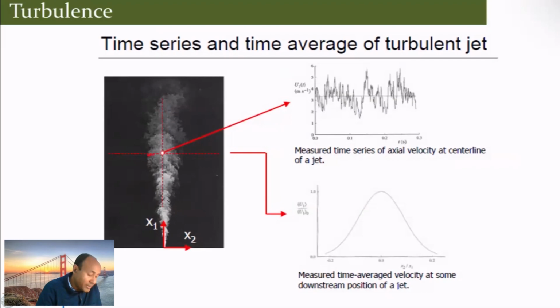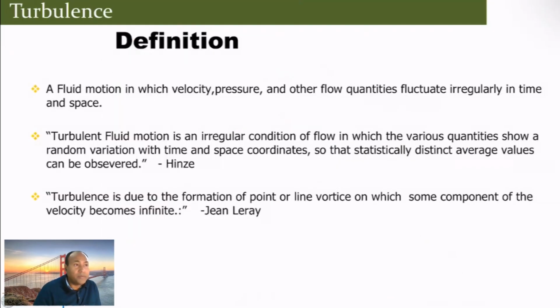So this is to characterize how turbulent flow behavior looks at a particular point. It is more like an instantaneous randomness in the flow field. So if one has to define that turbulent flow field, obviously it's a fluid motion where velocity, pressure, and other flow quantities fluctuate irregularly with time and space.